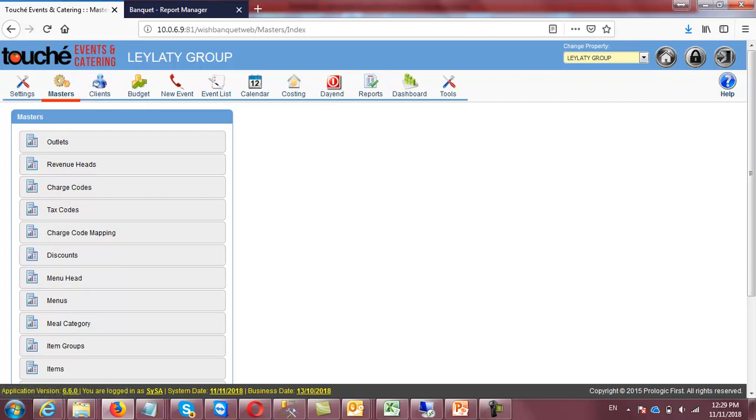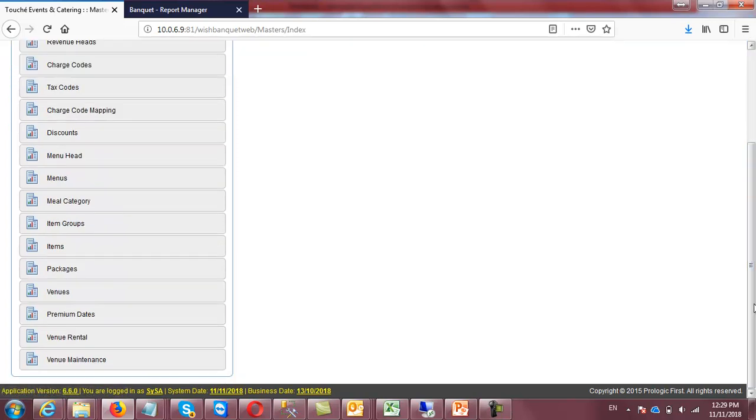The main feature of venue maintenance is this: for any period of time, without reservations, you can block it. For example, on 31st December, I will go and block it from here. Everybody will get calls for reservations, and the system shows no record, meaning there is no booking, but the system will not allow the booking. So managers can control these things.